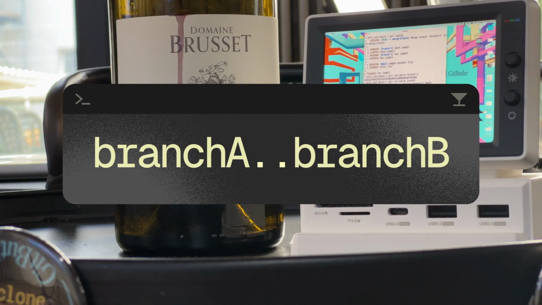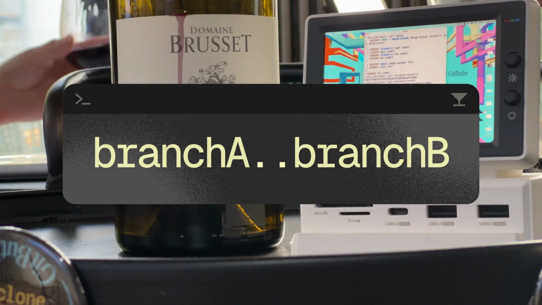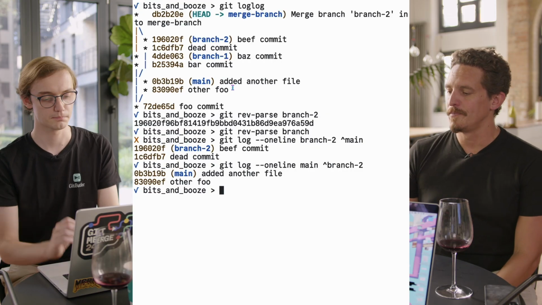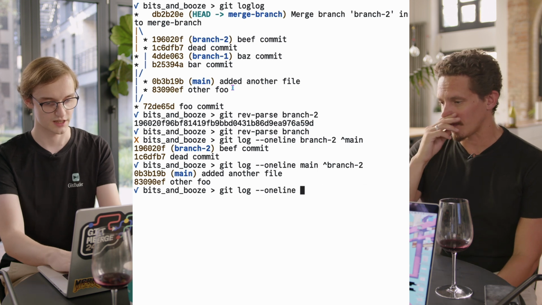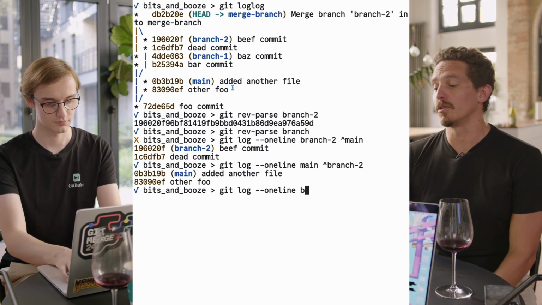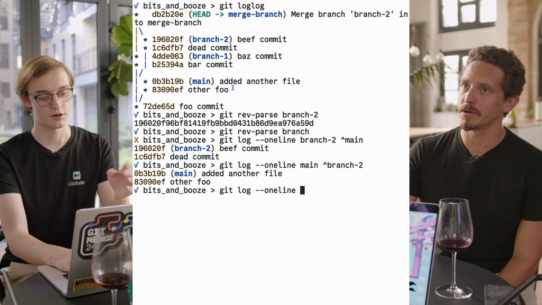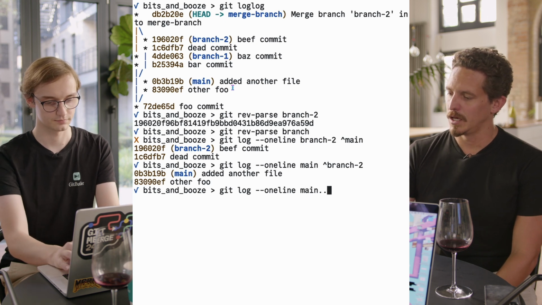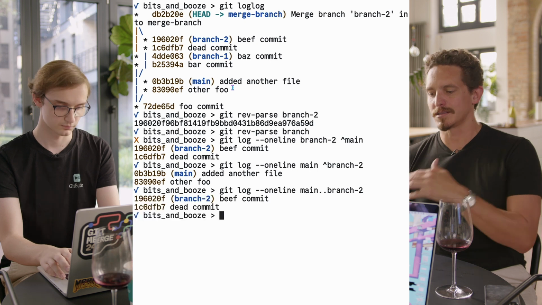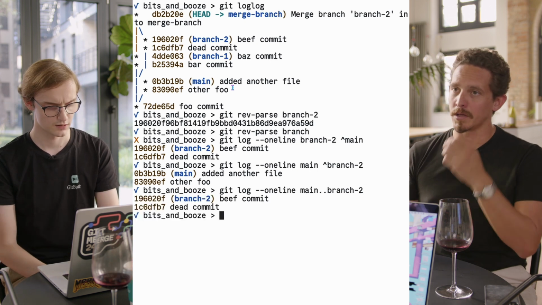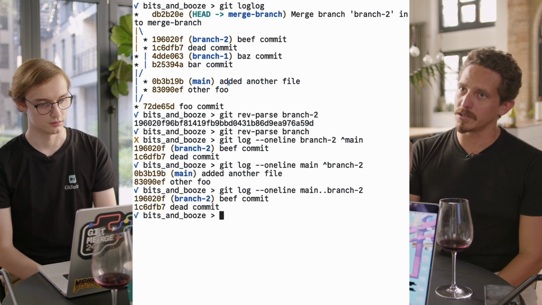The other thing that you can do, for this exact same thing, is the 2-dot syntax. If you do the one you don't want first. So we don't want main, and then branch 2. That will show us stuff that's on branch 2 that's not on main. So that gives you the same thing. I like the caret syntax better.